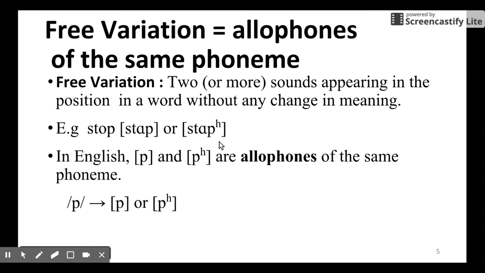You can say stop or stop. It means the same thing, so it means that unaspirated p and aspirated p are the allophones of the same phoneme. So we can use this representation: a phoneme p can be realized as this one or as this one.